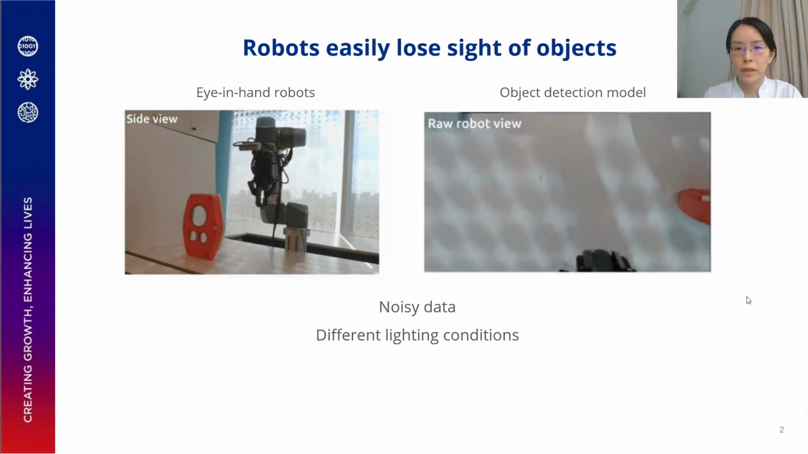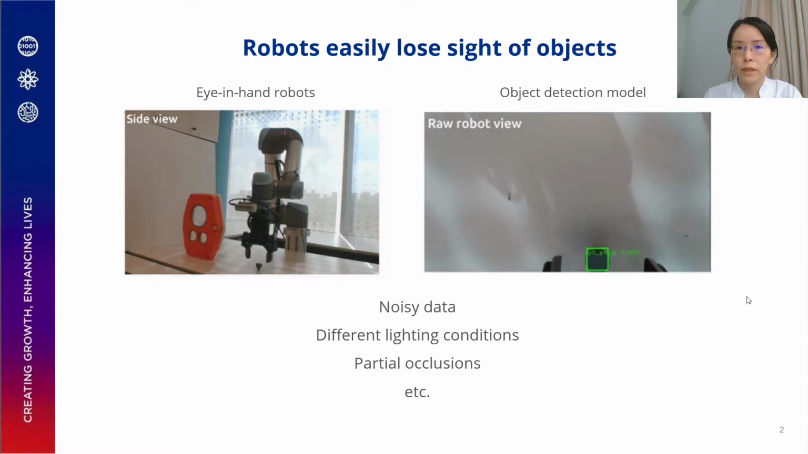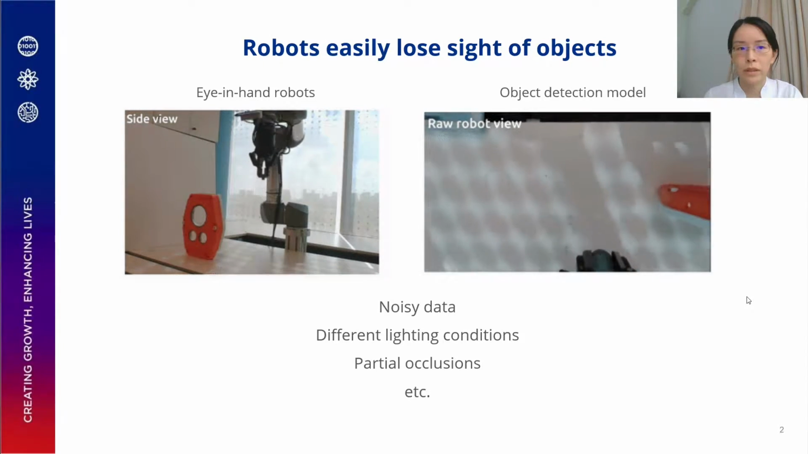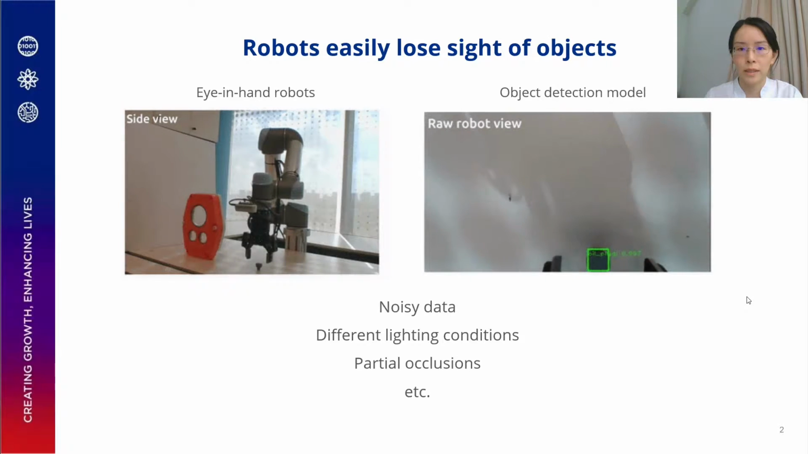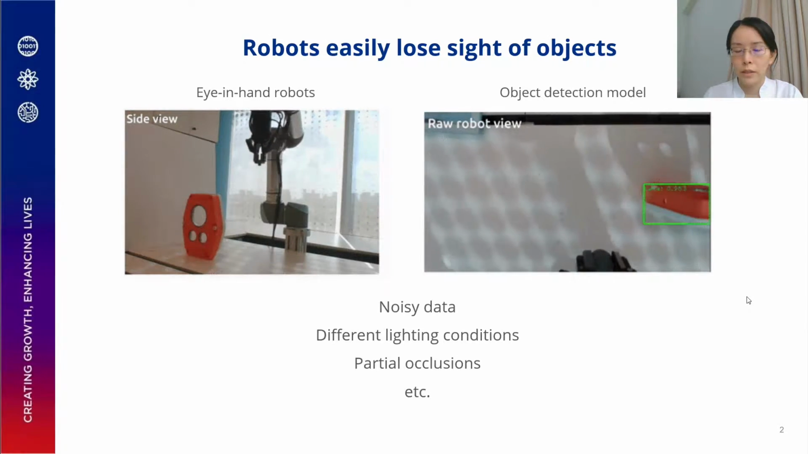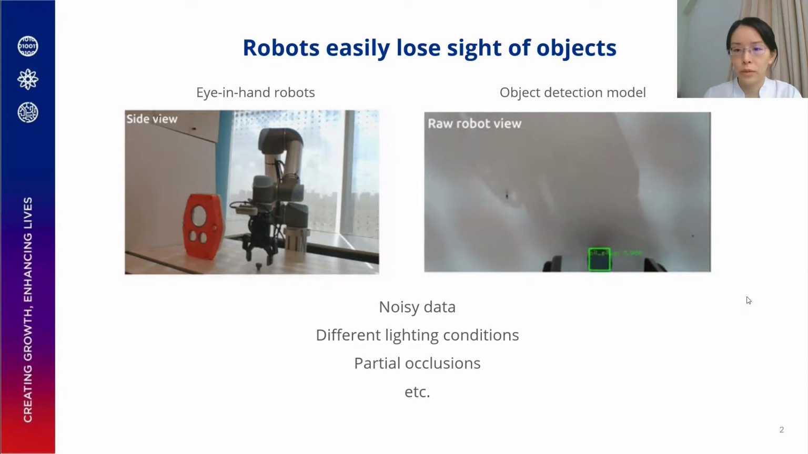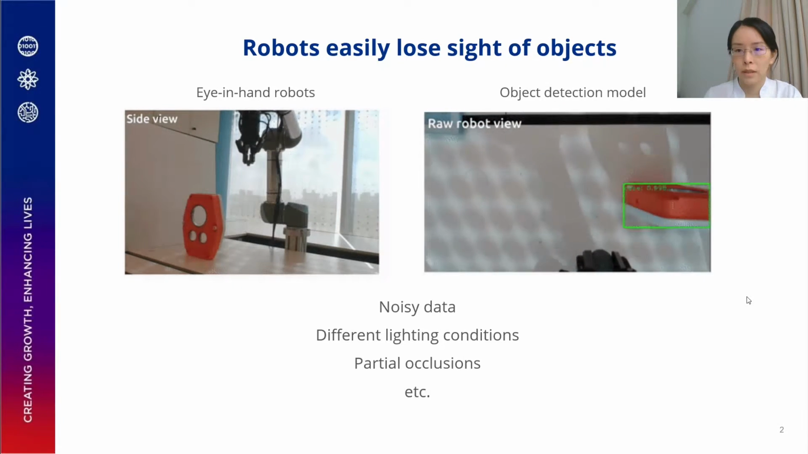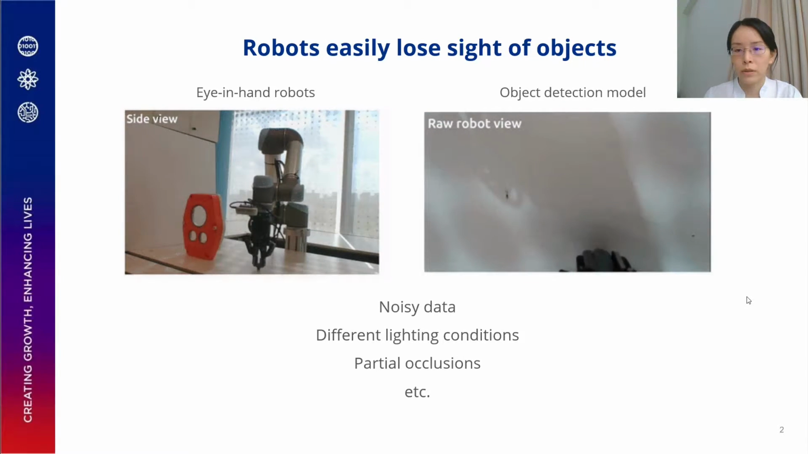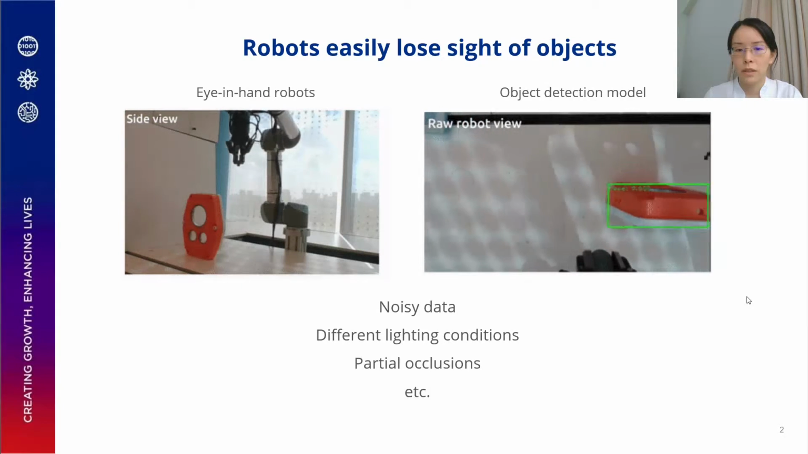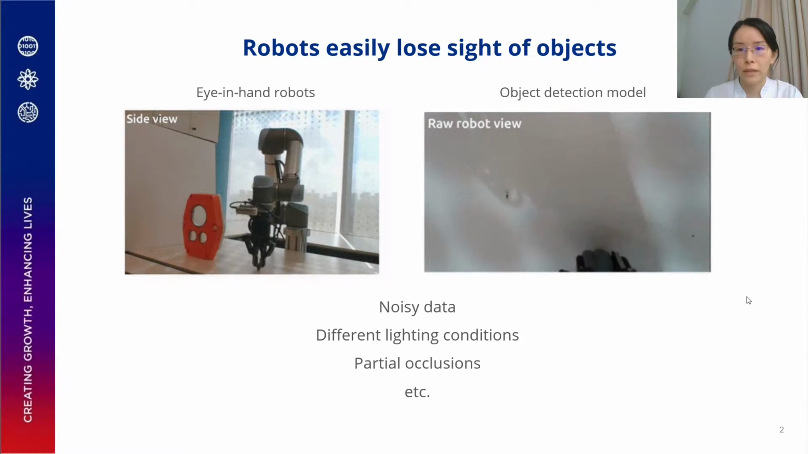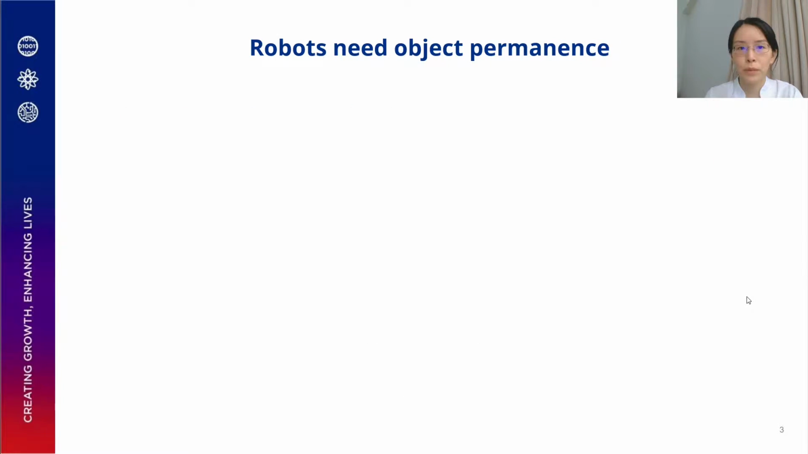When robots operate in uncontrolled environments, they often lose sight of objects. This is particularly true for eye-in-hand robotic systems. They generally use a pre-trained neural network to detect objects. But detection failures can occur due to several reasons, such as noisy data, different lighting conditions, partial occlusions, etc. This is why robots need object permanence.